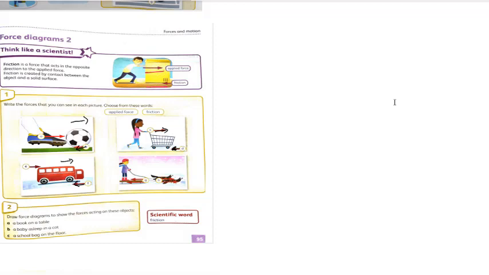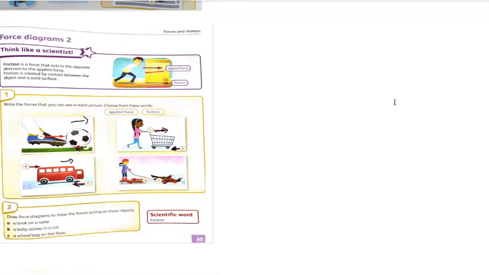Friction is really important in life, and without friction the life is going to be really difficult. Why? We can't walk, we can't drive anything, we can't stop moving objects.